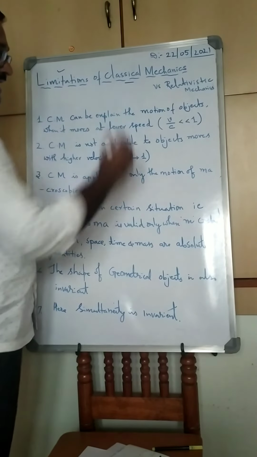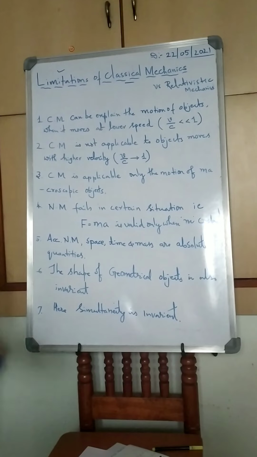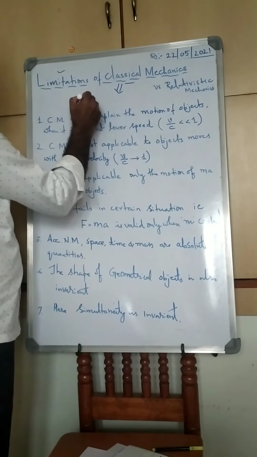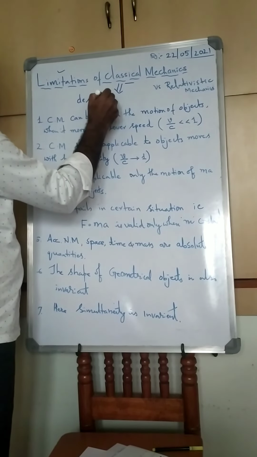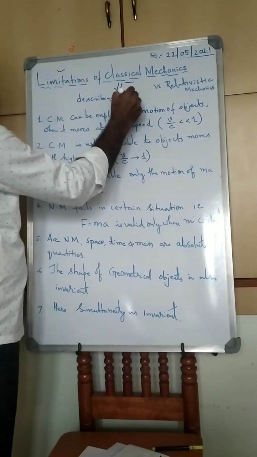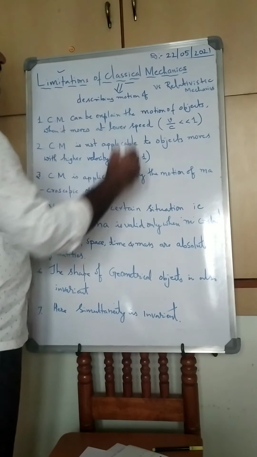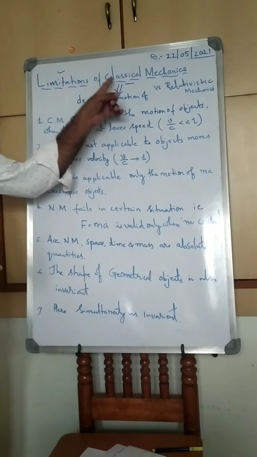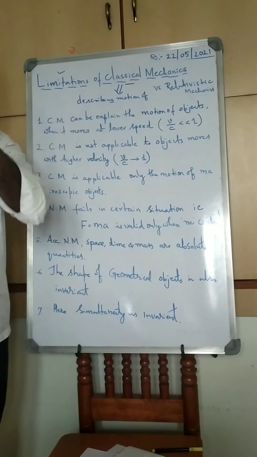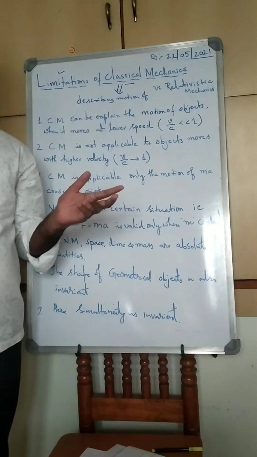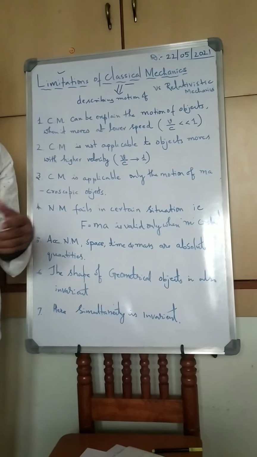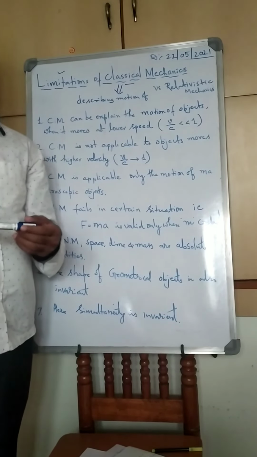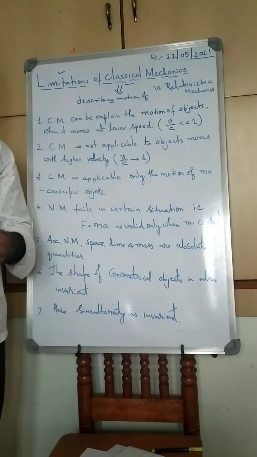Limitations of classical mechanics. Here, classical mechanics describes the motion of macroscopic objects. Classical mechanics studies the motion of macroscopic objects like machines and astronomical objects such as stars, spacecraft, galaxies, planets, etc.